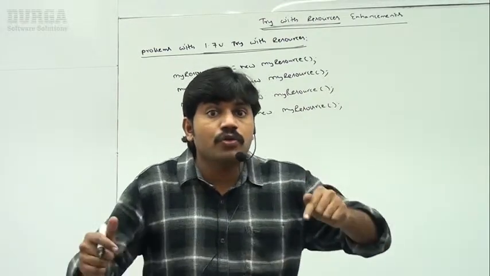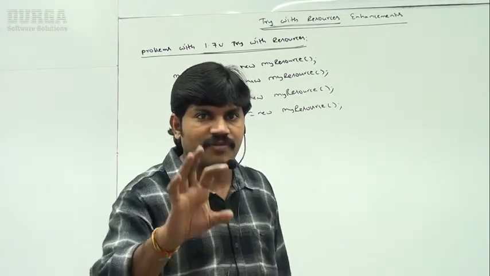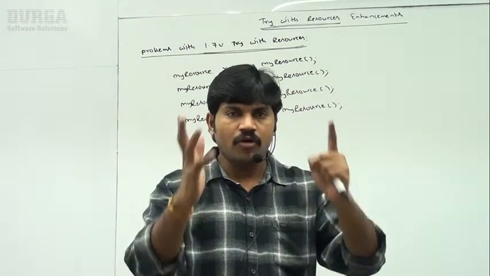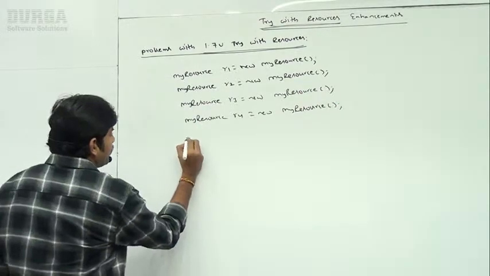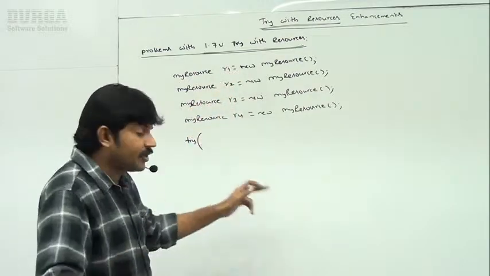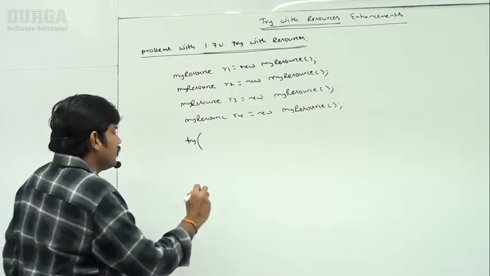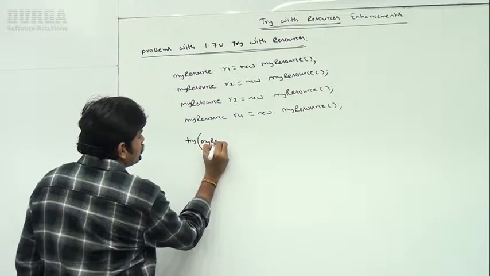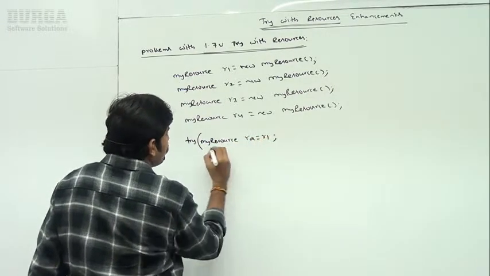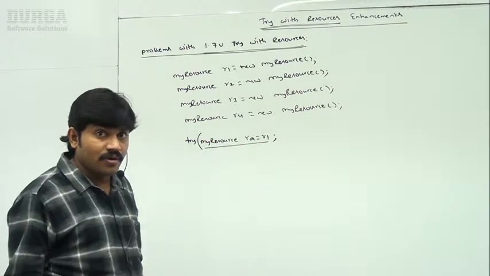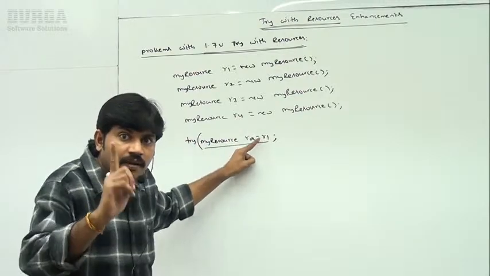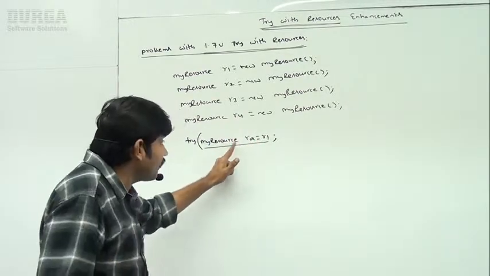Now I want to use these resources as part of try, try with resources, right? In 1.8 version, how can you do that? This is the only possible way, because the resources are already created. You won't create them once again. Then what you have to do? MyResource RA is equal to R1. We can't use these resource reference variables directly. Compulsorily we should use a new reference variable or not?